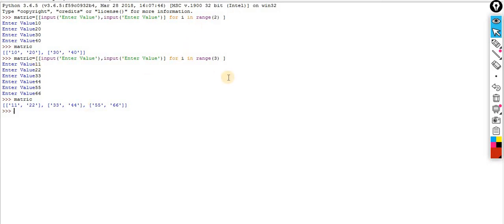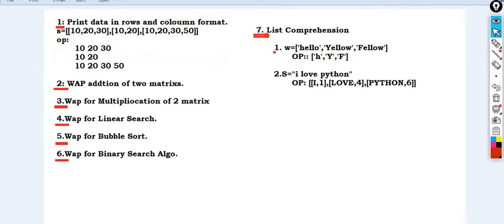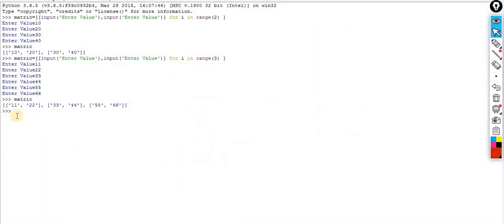Okay, so I think all the assignments have been done. I showed you the way how you can achieve all the assignments. Now the next topic is called tuple. Exactly the same. This is the concept, only that it is mutable and immutable. The rest of the things are the same. Everything is the same, but the concept is called mutable and immutable.